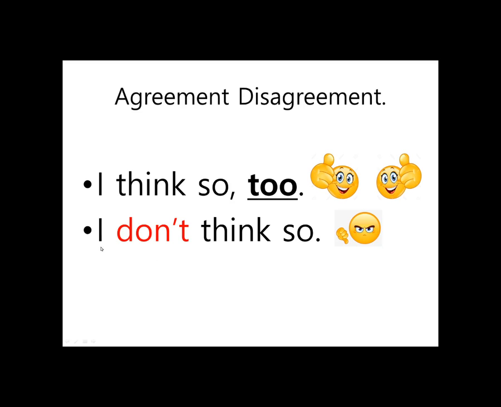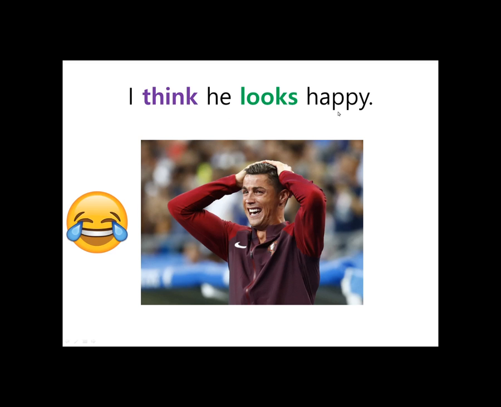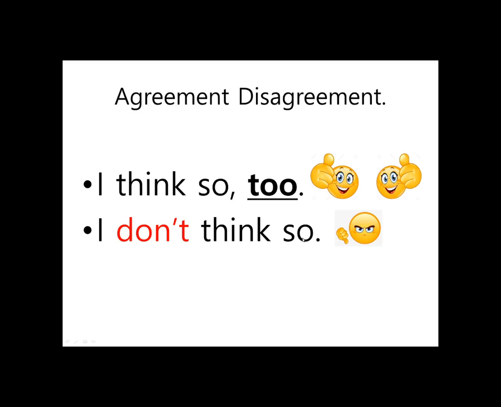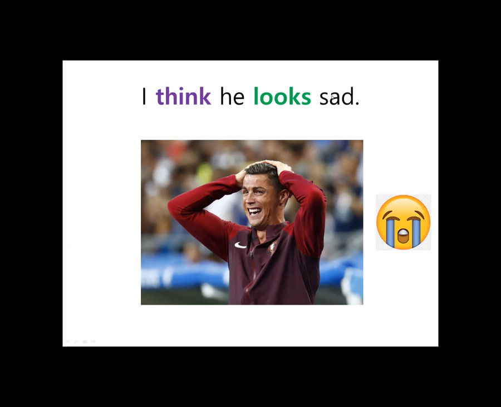So "I don't think so" just means disagreement, and you can add your reason why underneath. Because, oh, he is not smiling.